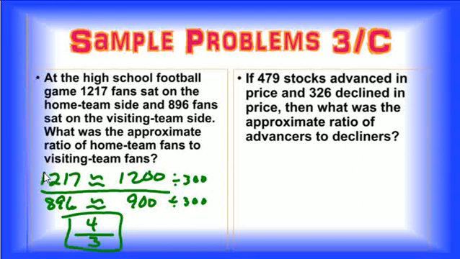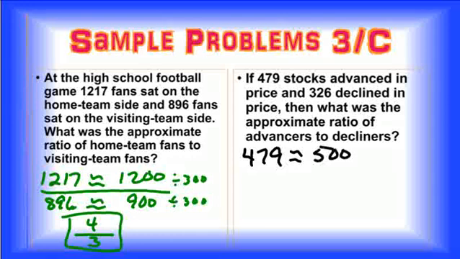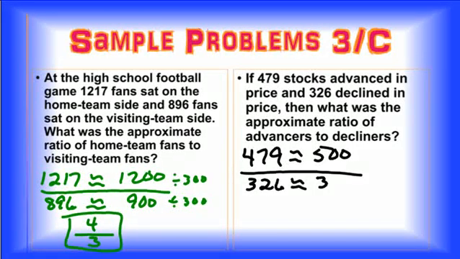If 479 stocks advanced in price and 326 declined in price, then what was the approximate ratio of advancers to decliners? So advancers, there was 479, which is roughly 500, and those that declined was 326, which is roughly 300. I can simplify that. These zeros can cancel out. So we would say it's roughly 5 to 3 for advancers to decliners.